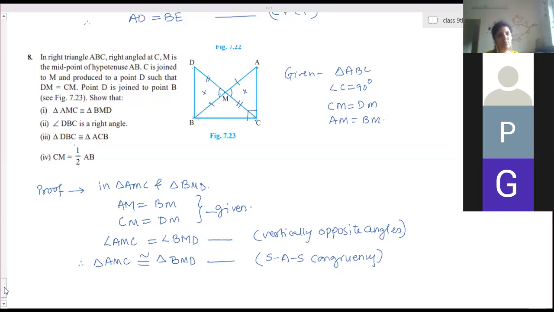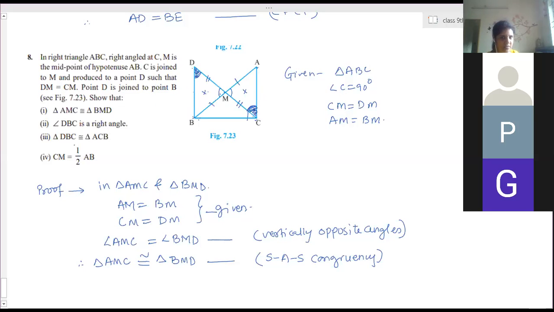Okay. Now to prove the second part, that triangle DBC is a right triangle, this is the first part we have done. Now these two triangles are congruent, so can we show that angle ACM and angle BDM are equal? This angle and this angle, are they equal? By CPCT. Which type of angles are these two? Alternate interior angles for DB and AC. So therefore DB and AC are parallel lines.